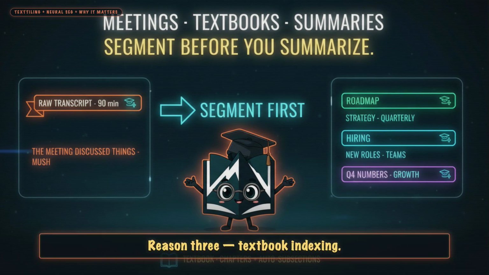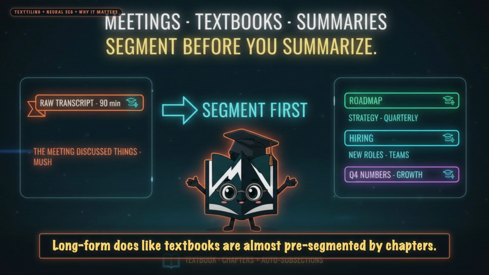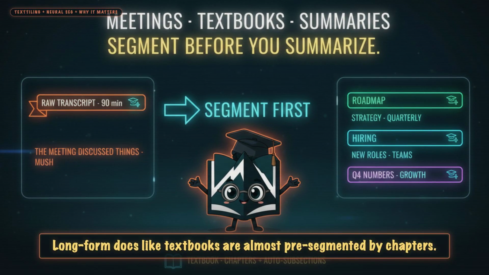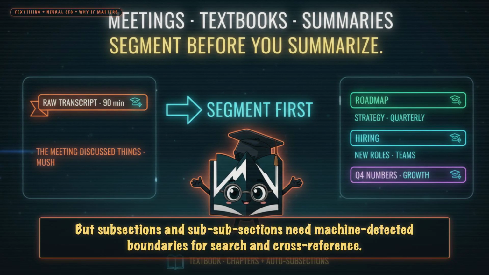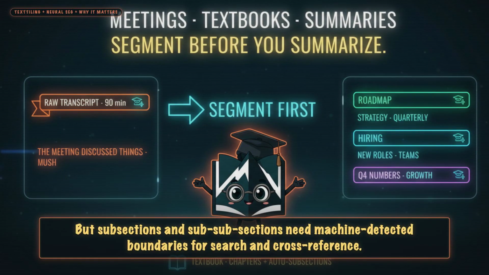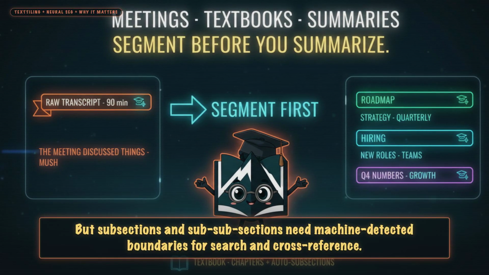Better summaries. Reason 3. Textbook indexing. Long-form docs like textbooks are almost pre-segmented by chapters, but subsections and sub-subsections need machine-detected boundaries for search and cross-reference.